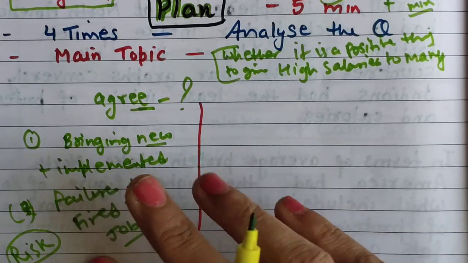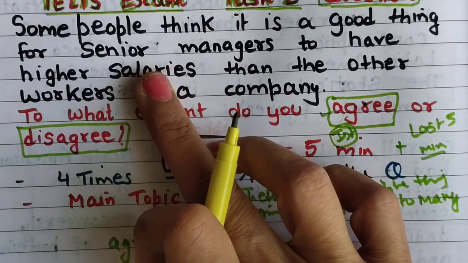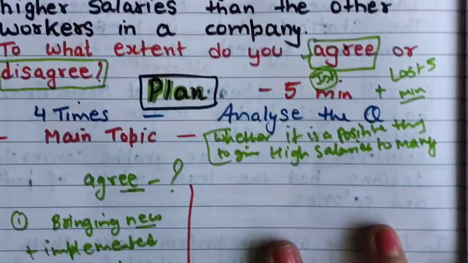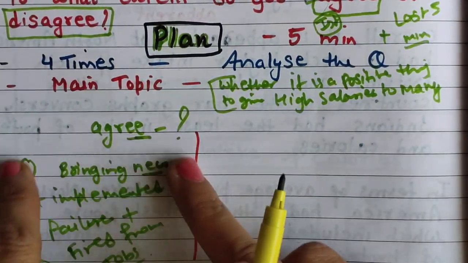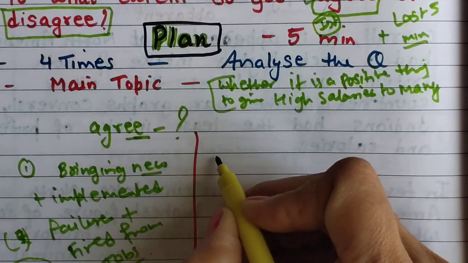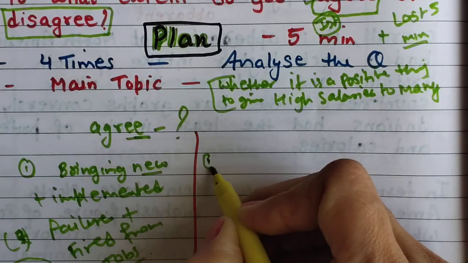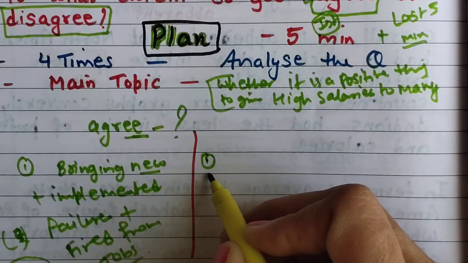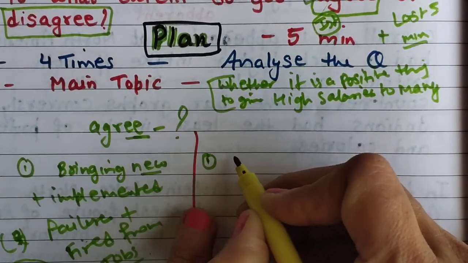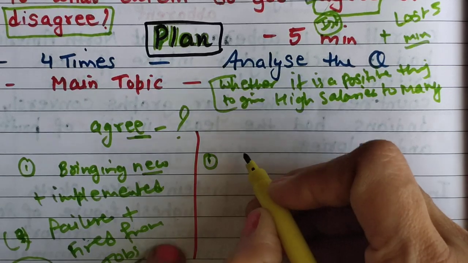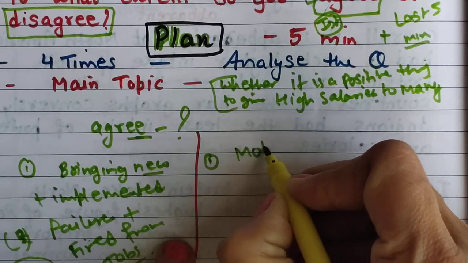But there is a point we are ignoring: the other workers in a company. Why they get higher salaries, I have already explained. But the other important point is here in the second paragraph, or vice versa you can write. When some persons are getting higher salaries in a company, others get motivation.